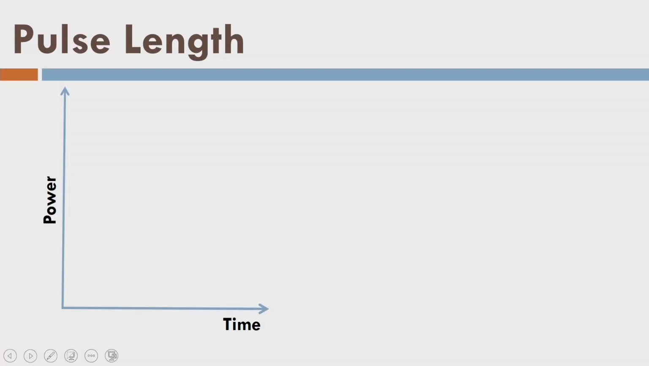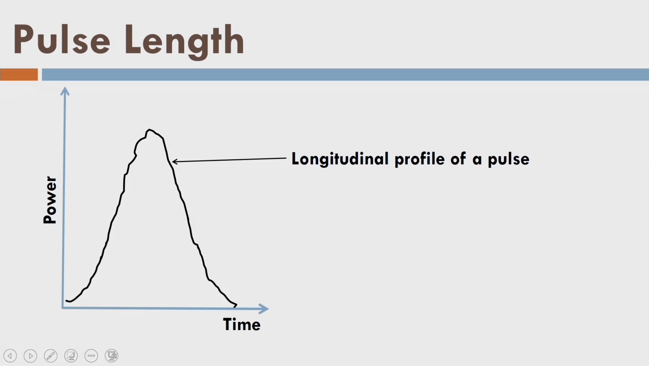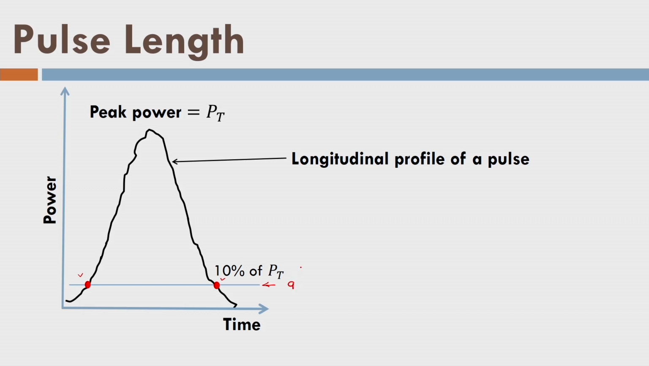So, let us see the power and time curve. This is a pulse. So, that is the longitudinal profile of a pulse. It looks like a normal distribution curve, and we can model it also like that. This is peak power PT. So, this is 10% of the peak power, and these are the 2 points, this point and this point. If I take this level here and try to find out the area of the power time curve, you will be surprised that the area under this curve, if I assume it to be normal, is approximately 98.99% of the total area, or I can say 99%.